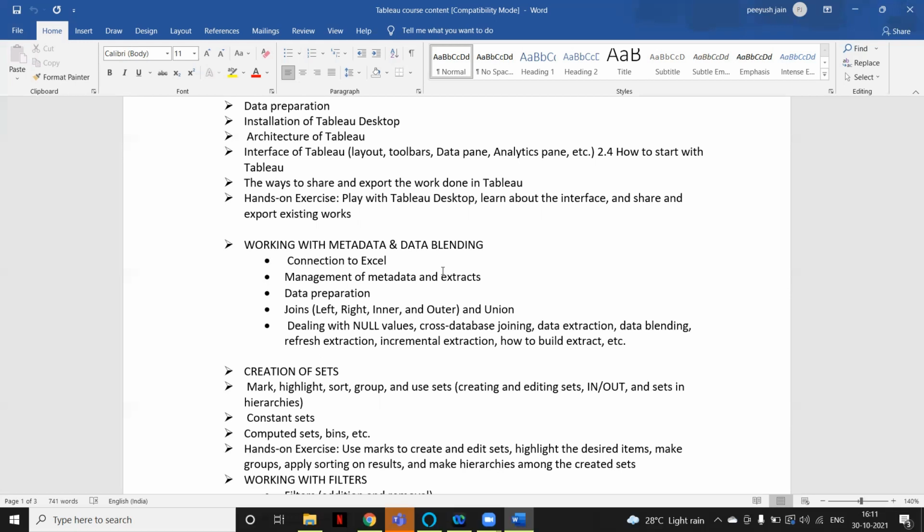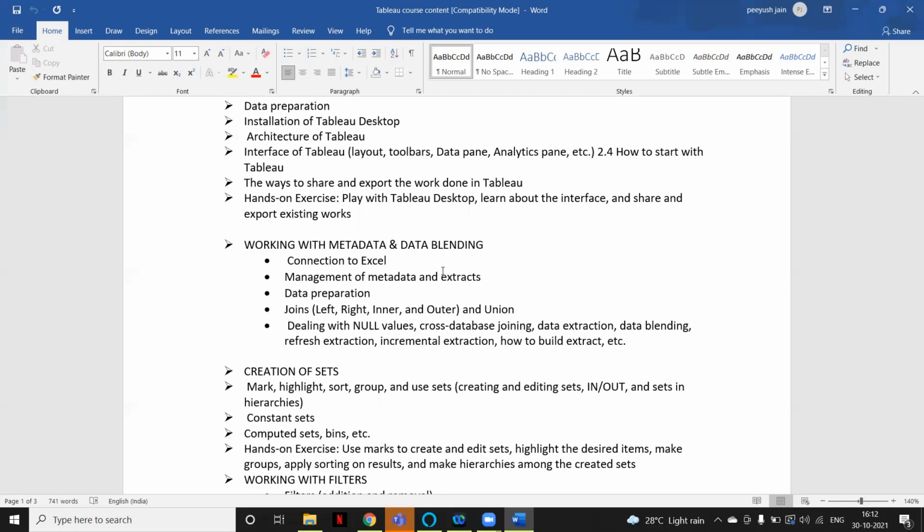Then we will see the different types of connections we have, like live connection and extract connection. What are the differences, in which scenario we have to use live and in which scenario we have to go for extract. We'll see some real-time examples. Then refresh: if you have knowledge of backend like SQL, we have something called full refresh and incremental refresh.